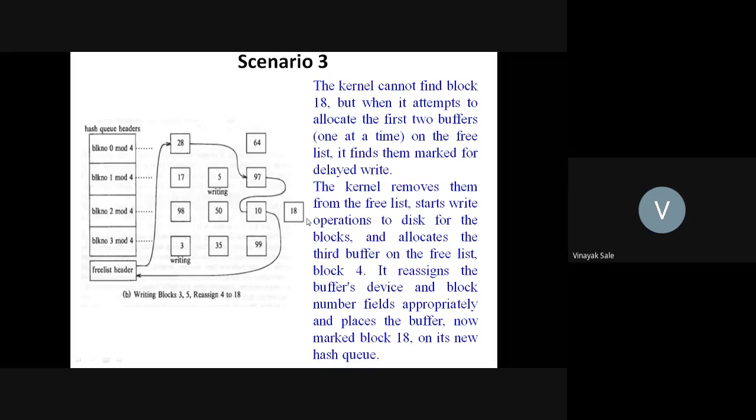So the free list now starts from buffer number 28. The first 2 are allocated to some other processes, so the kernel removes the next free buffer. This is scenario number 3.